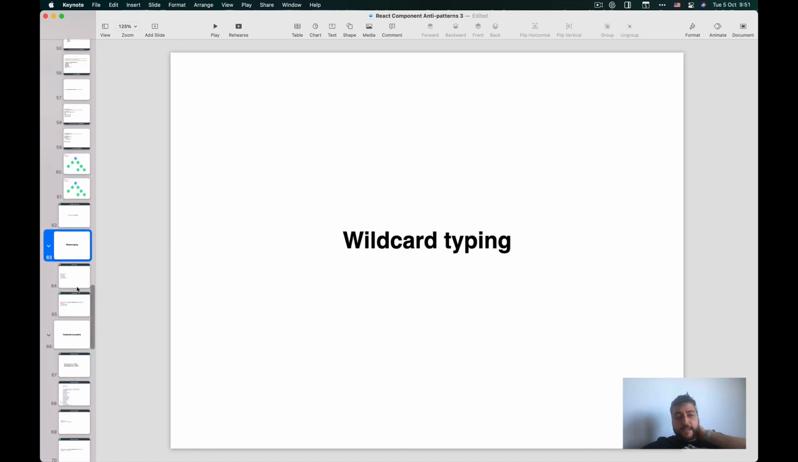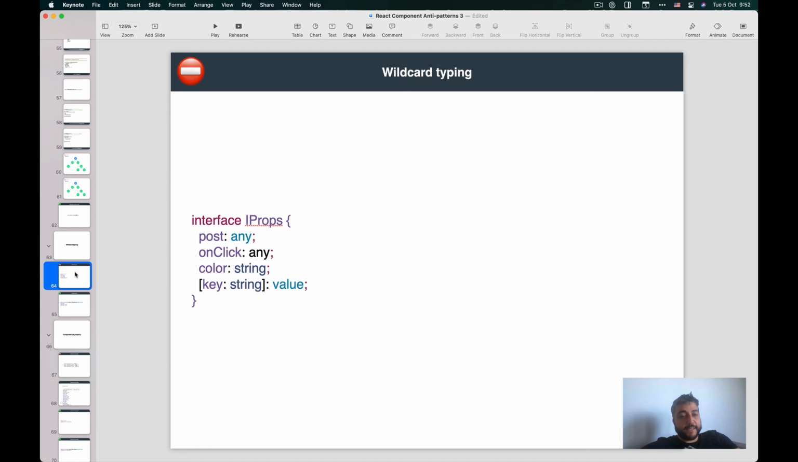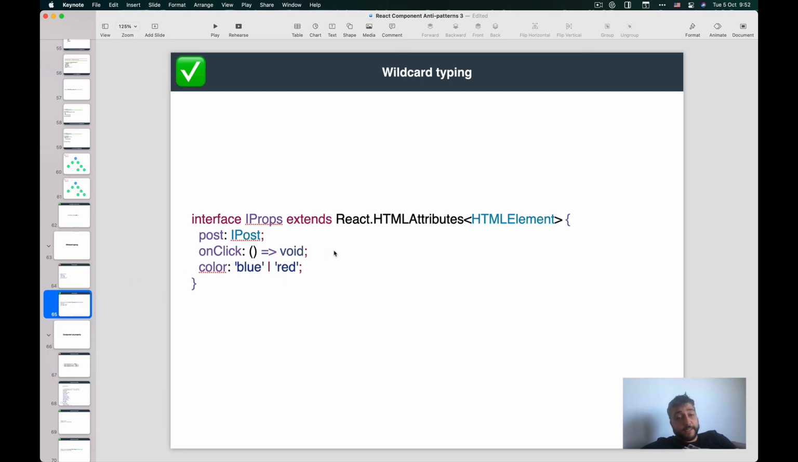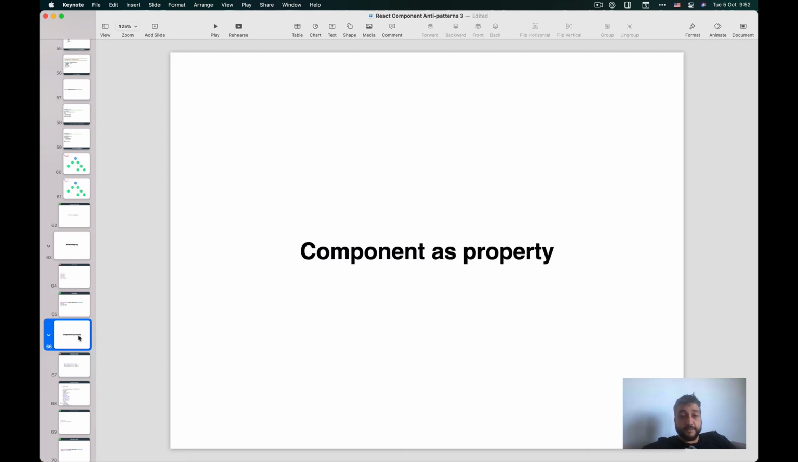Talking about typing, I'm just going to go to a quick anti-pattern I noticed. A lot of people just use what I call the wildcard typing. They use a lot of anys, or they say, okay, this component accepts a key-value record, which is kind of the anything. A lot better for you is to just specify types, especially on the click handlers, being very explicit on the colors. If your component accepts DOM attributes, you can use the React HTML attributes and just say your element. But you want to be explicit.